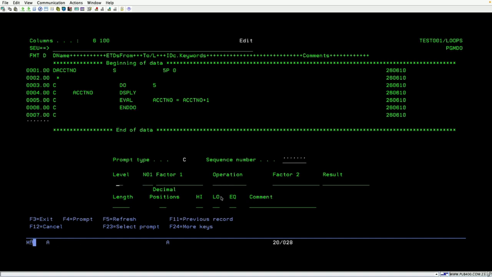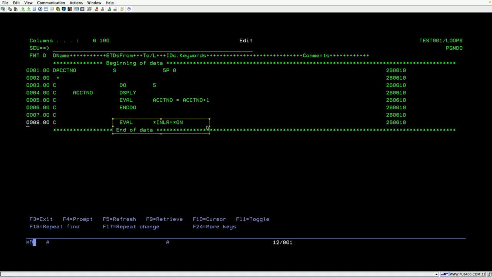End do. Okay, so now you return the program, and you also should tell, okay, this is my last statement, the program is ended. I don't have any other statements to write, so these are the only 6 lines of the program. How does the compiler know this is the end of the statement in the program? For the end of the statement in the program, you should use eval *inlr = *on. Okay, this is mandatory. If you do not mention this end of the statement, *inlr = *on, you will get a compilation error.